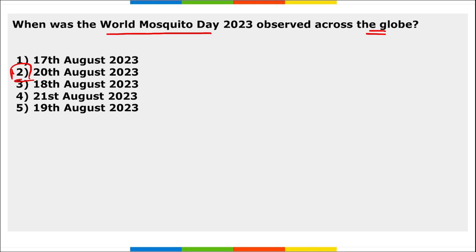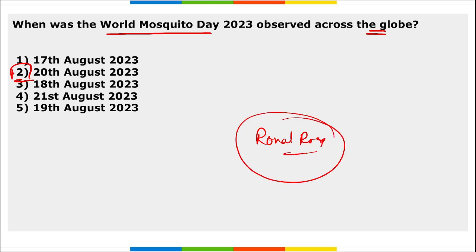And remember, this is basically in the memory of Ronald Ross, who discovered the relationship between the mosquitoes and the transmission of malaria. Ronald Ross discovered this in 1897, and he also received the Nobel Prize in Medicine in 1902 for this work, and he was the first British person to be awarded the Nobel Prize for medicine. Ronald Ross.